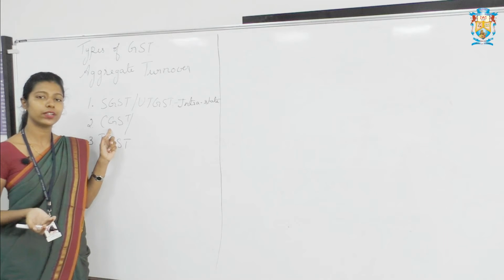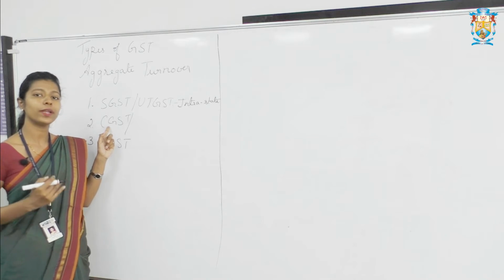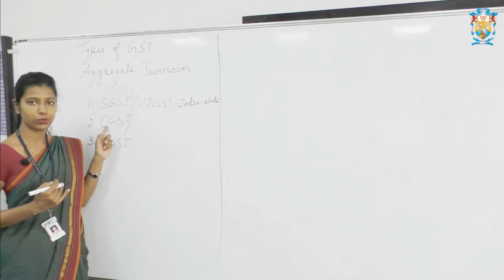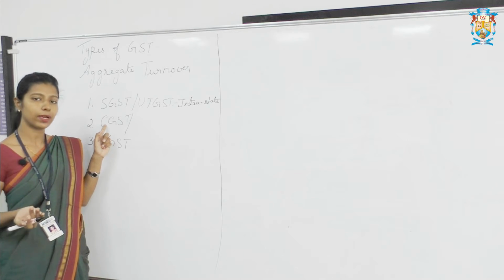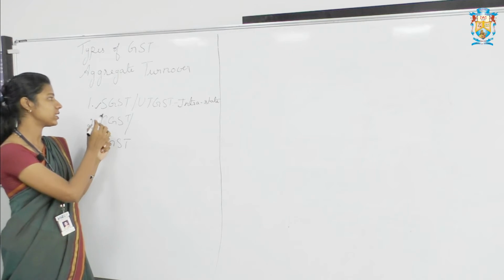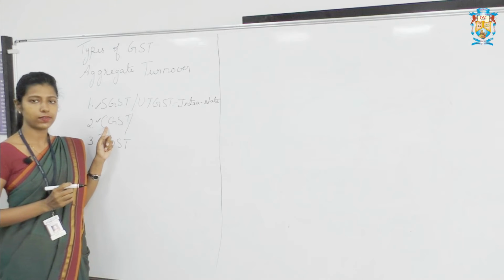Because we are following the federal system government in India, so here our central government and state government, they will share their revenues. So when the supplier and the buyer are dealing their transaction within the state, they have to pay SGST and CGST, that is state goods and service tax and central goods and service tax.